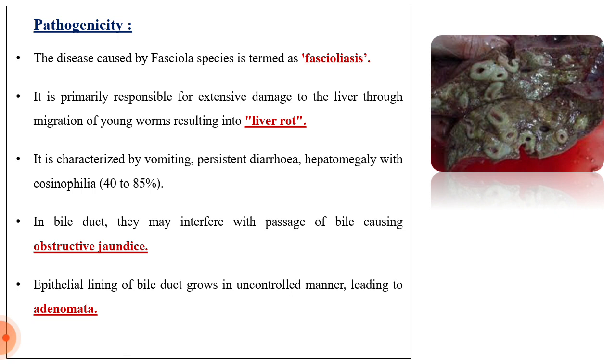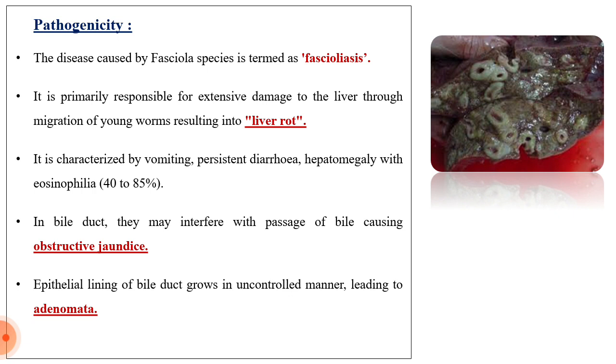In the bile duct, they may interfere with the passage of bile, causing obstructive jaundice. That means they cause liver rot inside the liver, but when they are inside the bile duct, they cause obstructive jaundice. Then the epithelial lining of the bile duct grows in an uncontrolled manner, leading to adenomata.